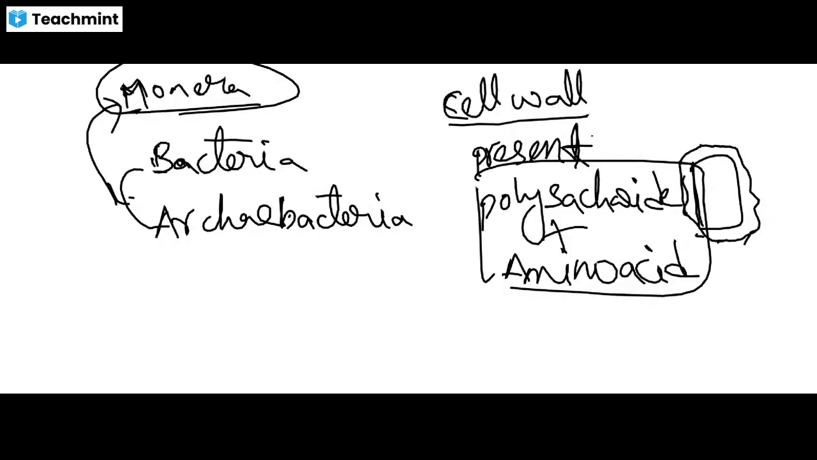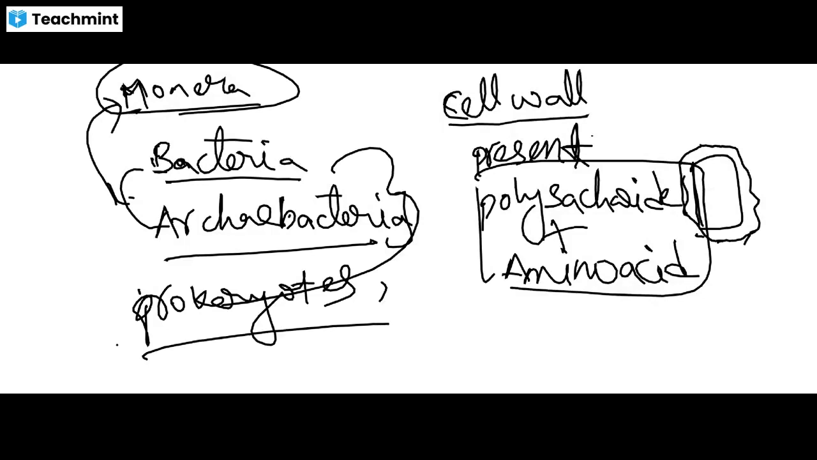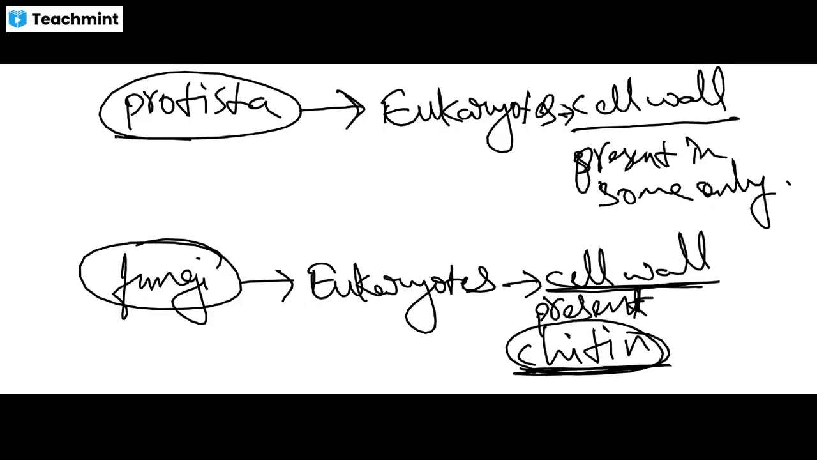If we take the Monera kingdom, it consists of bacteria and archaebacteria. These are unicellular prokaryotes. The cell wall is present, and the cell wall is non-cellulose. It is made up of polysaccharide and amino acid. Kingdom Protista. These are all unicellular eukaryotes. And here the cell wall is present in some of the organisms and absent in some of the organisms. Kingdom Fungi. These are also eukaryotes.